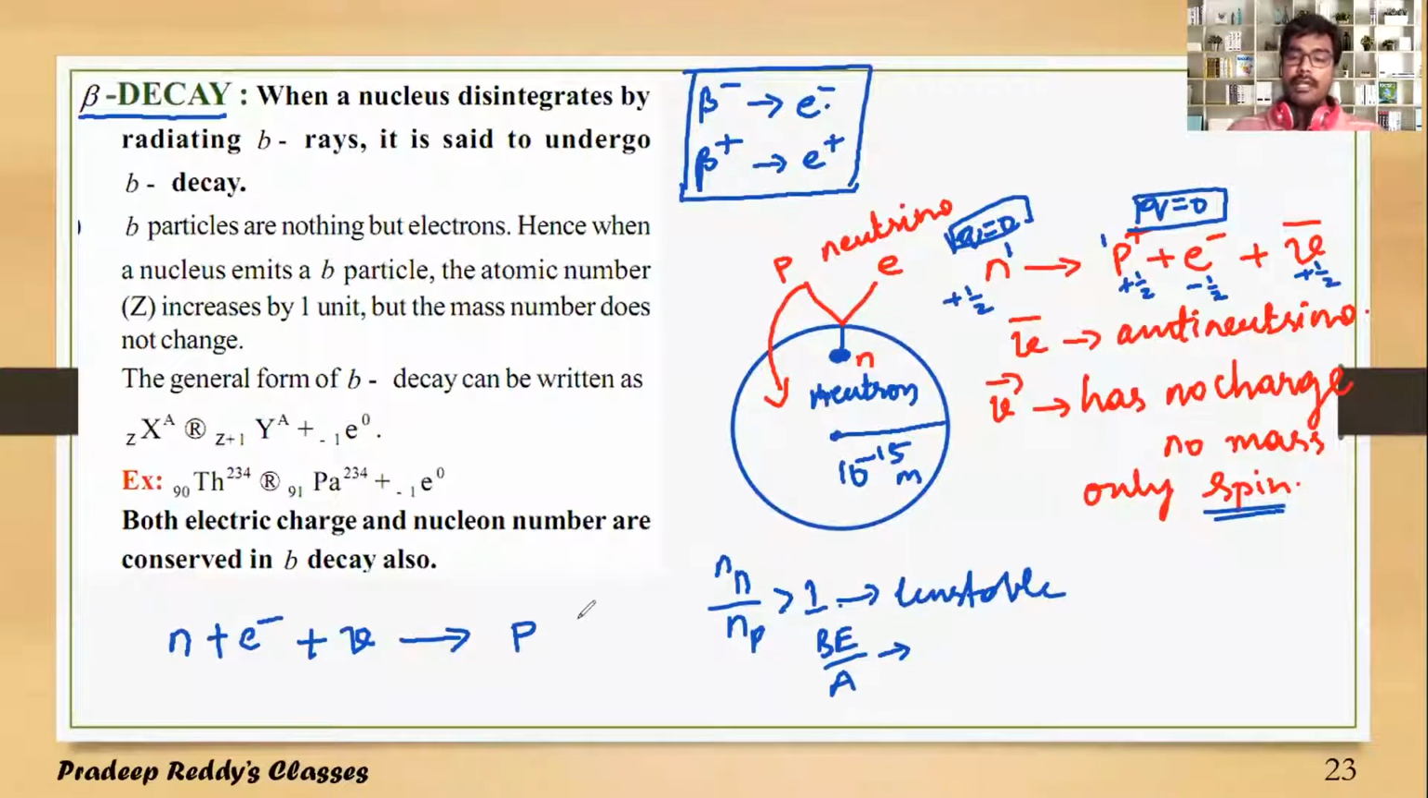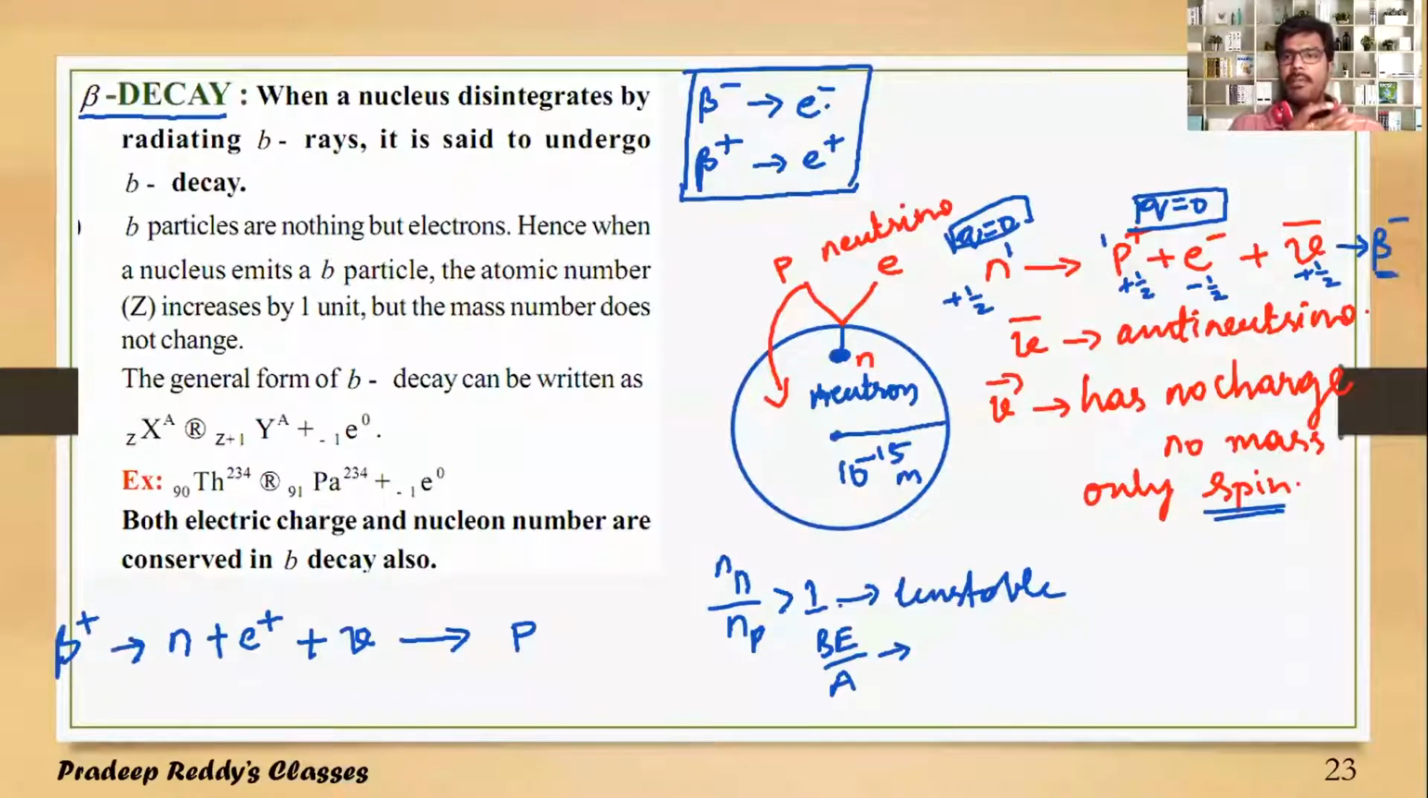Whereas a proton can be converted into a neutron. A proton gets converted into a neutron by releasing a positron. I'm sorry, it is plus e plus. Releasing a positron and a neutrino, it gets converted to a neutron. So this is beta plus decay, and this is beta minus decay.